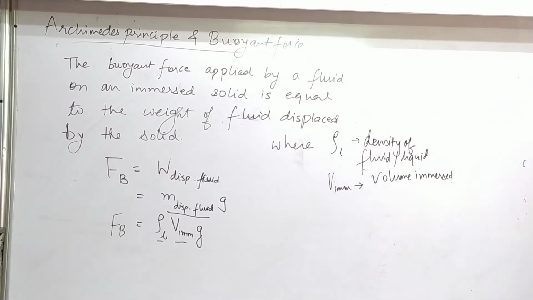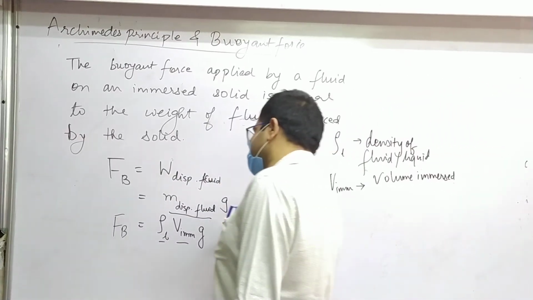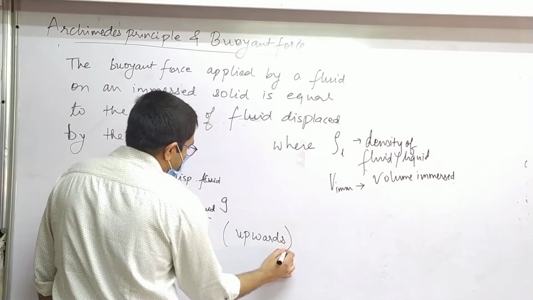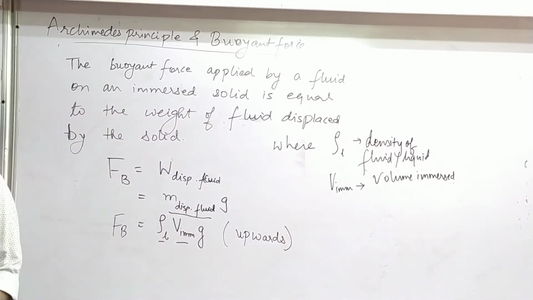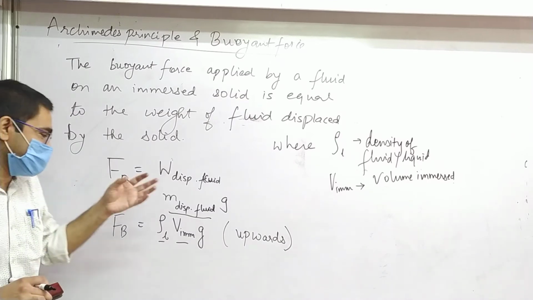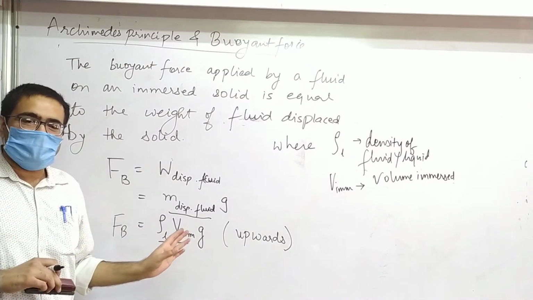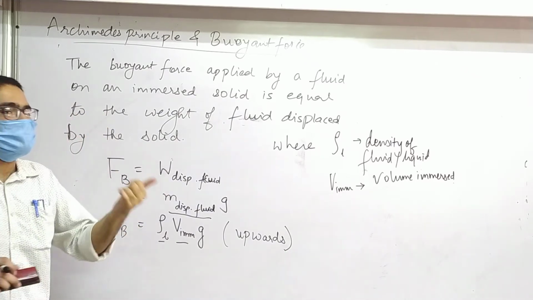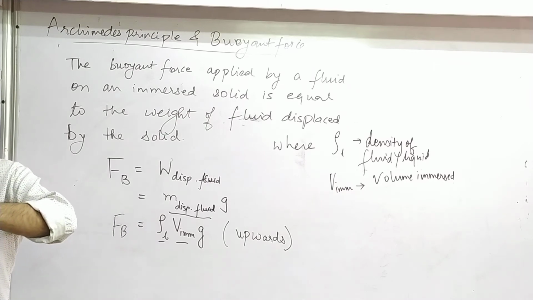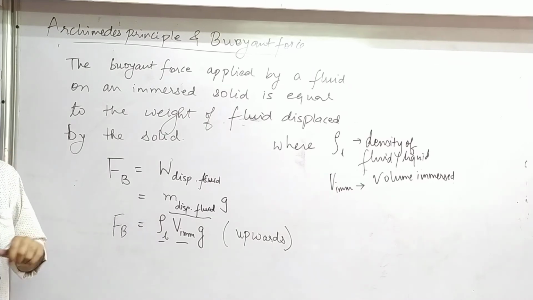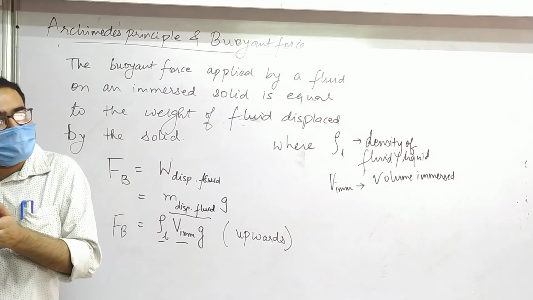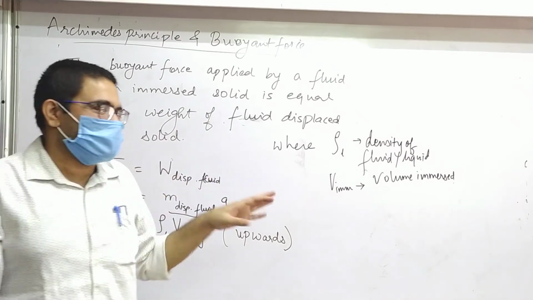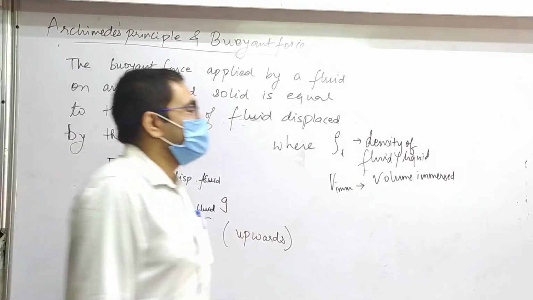And G is G. Now one more thing to write is that this buoyant force is always upward. At least we are going to talk about all such kind of experiments here on Earth. So it's going to be upward. In a more general case, it is always opposite to the gravitational force. Suppose gravitational force is in this direction, then the buoyant force will be that. But trust me, you never get such questions.